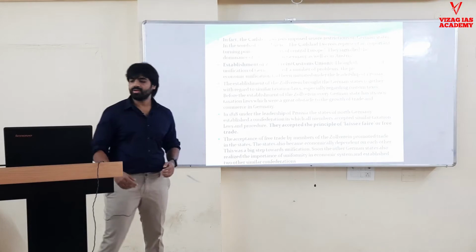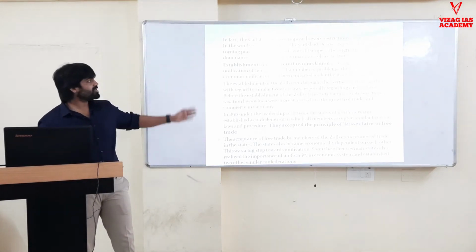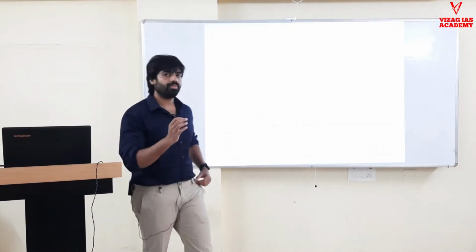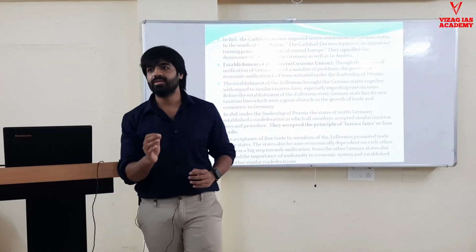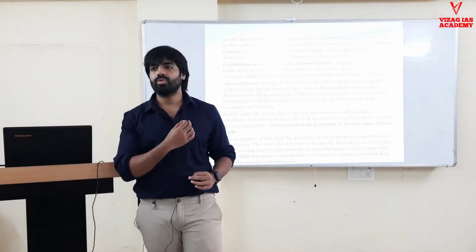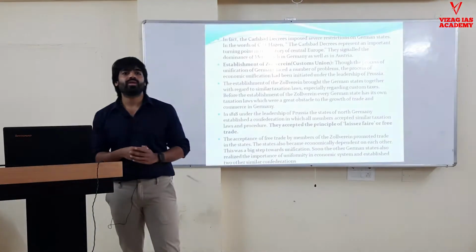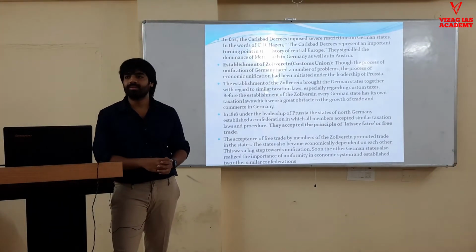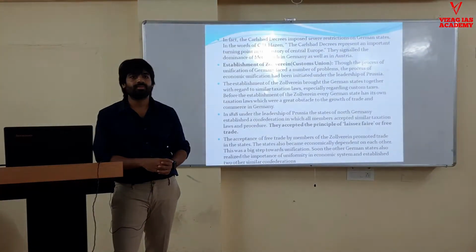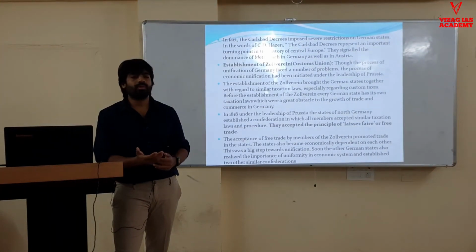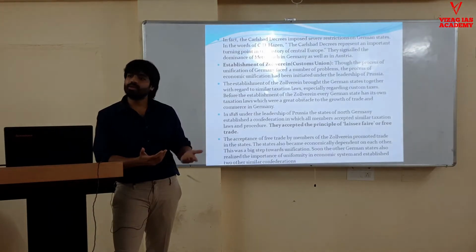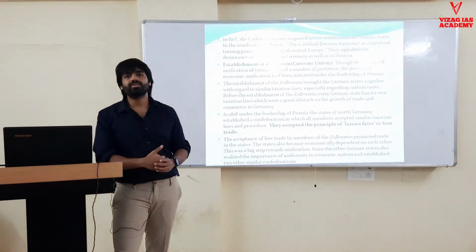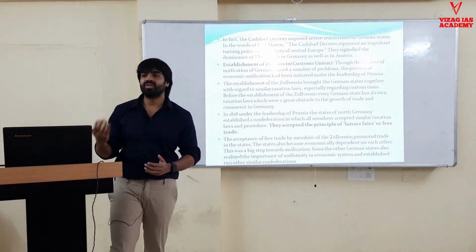Finally, after that, the second most important thing is the establishment of the Zollverein. No other thing created a base for the unification of Germany more than this concept of Zollverein. What is this Zollverein? It is a customs union. Customs union is like the European Union, also a union where free trade is possible. See, when you talk about the European Union, it is an economic union, the next phase, where you have a common currency as well. But here it is the customs union, where free trade is possible.